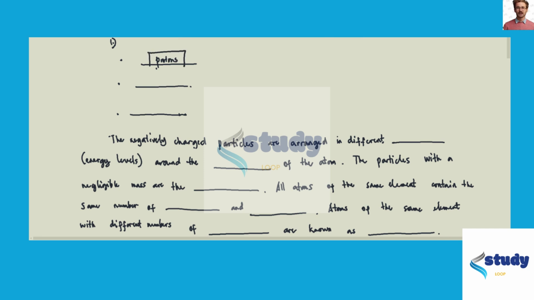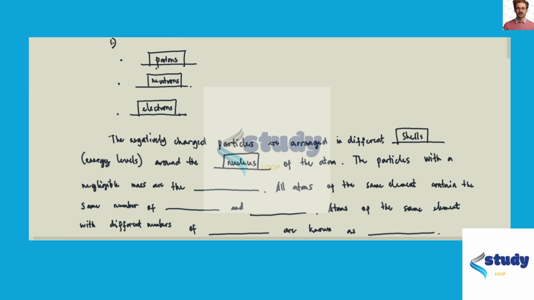Next, the ones that have no charge are neutrons. And the ones that are negatively charged are what we call electrons. Next, the negatively charged particles are arranged in different shells, or what we call the energy levels around the nucleus